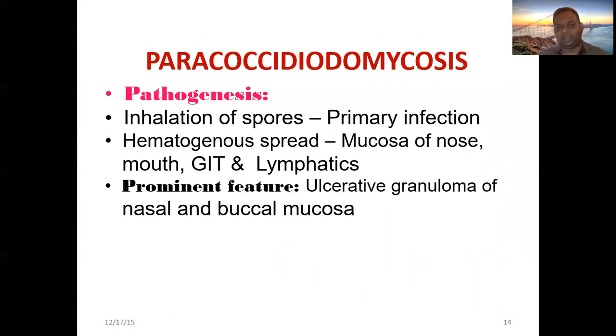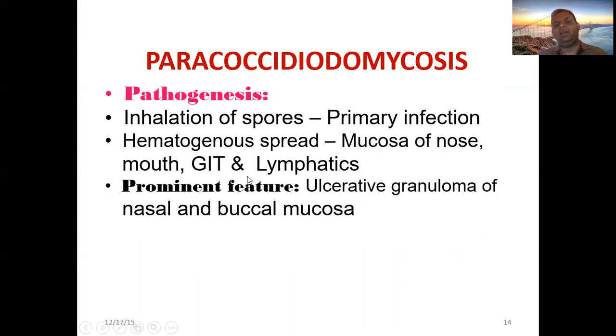Pathogenesis: mainly the inhalation route, primary infection. Later, depending on the immune status, it can go for hematogenous spread via the mucosa of the nose, mouth, and GI tract to lymphatics, leading to ulcerative granuloma of nasal and buccal mucosa. If it is from the mucosal or nasal route, it is a local infection with ulcerative granuloma of nasal and buccal mucosa.